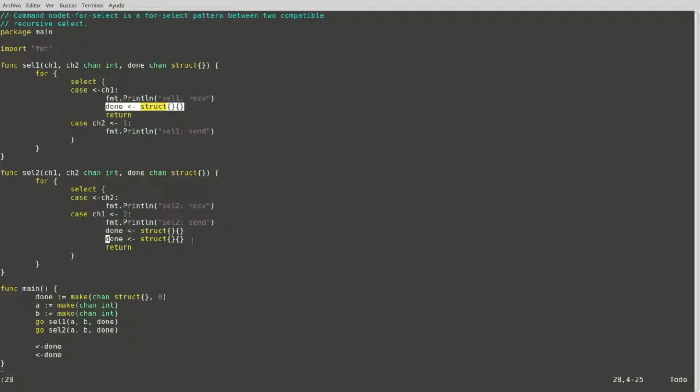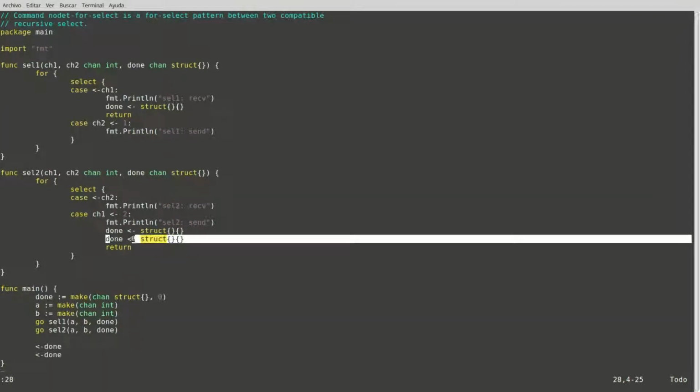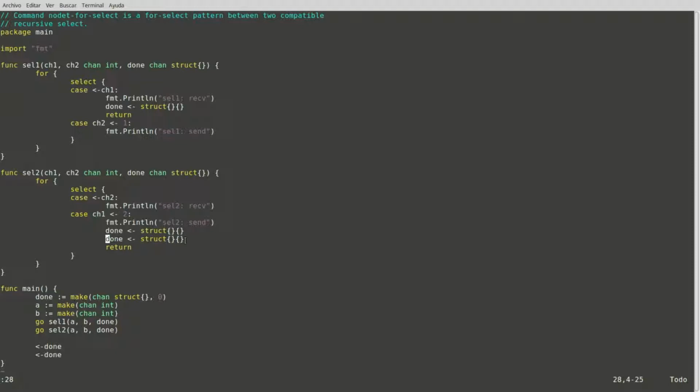What we did is we added a second message sent over the down channel on line 28, as we can see, line 28. And because the main function only received twice over the down channel, there are 3 messages sent over this channel, and this third message never has a synchronization action, and therefore there is a deadlock, a partial deadlock, on line 28 on routine cell 2.